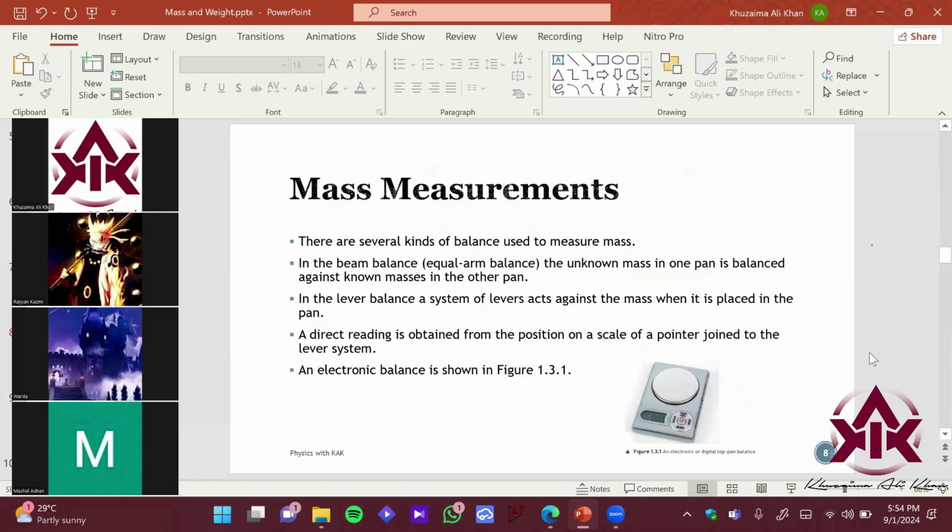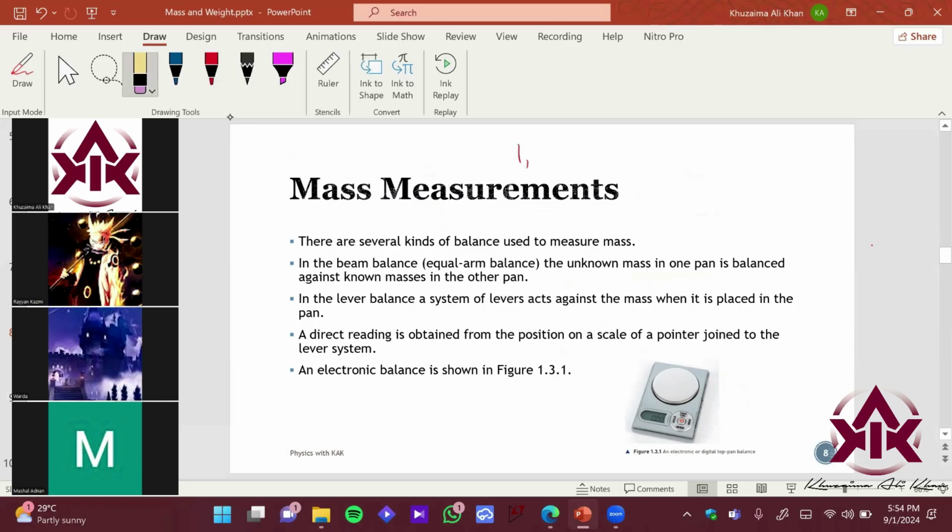Mass measurement, right? So how do we measure mass? These are questions that can come in the ATP, your alternative to practical exam, which is P4, right? So you have your P1 that is MCQ based, then you have your P2, your theory exam, and your P4 that is your alternative to practical.